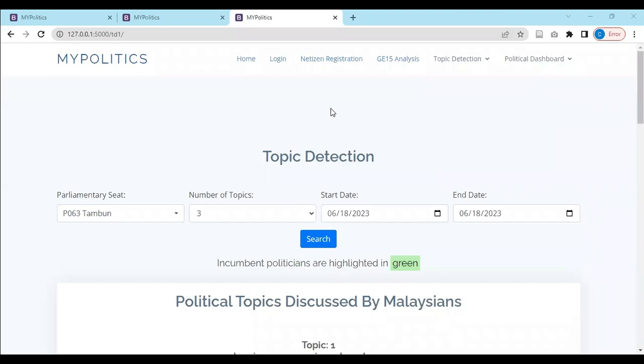This system also provides a topic detection feature where it allows users such as the public, political parties, as well as political analysts, to select a parliamentary seat, and then also select a time frame and number of topics. This page will analyze the topics that have been mentioned by politicians who are contesting within this parliamentary seat, as well as the political topics that are discussed by Malaysians.